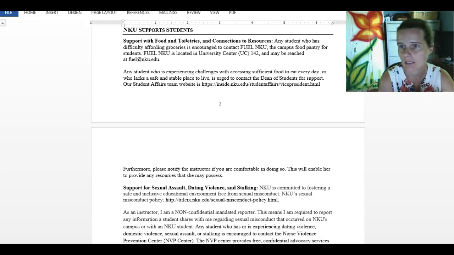If you are struggling with purchasing food or hygiene items, please utilize this resource. That's why we have it on campus. I highly urge you to go seek assistance from Fuel NKU if you can benefit from it. The only thing you need in order to access benefits at Fuel NKU is your ALL card. As long as you have your NKU ALL card, they just want to verify that you are in fact a student. That's the only thing they will ask of you.